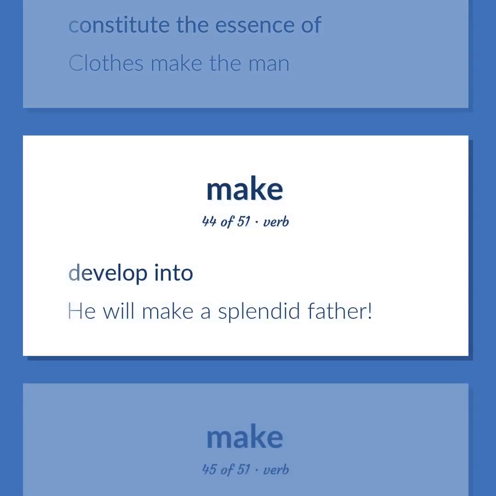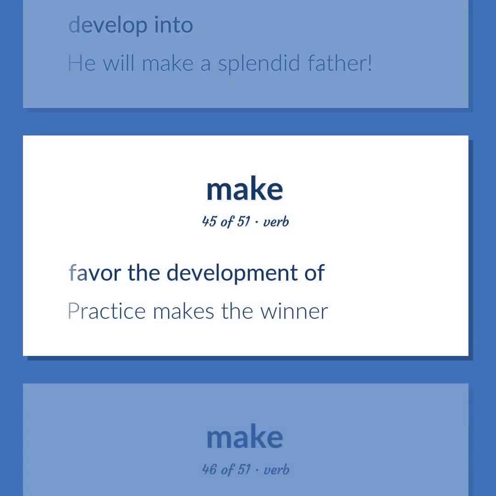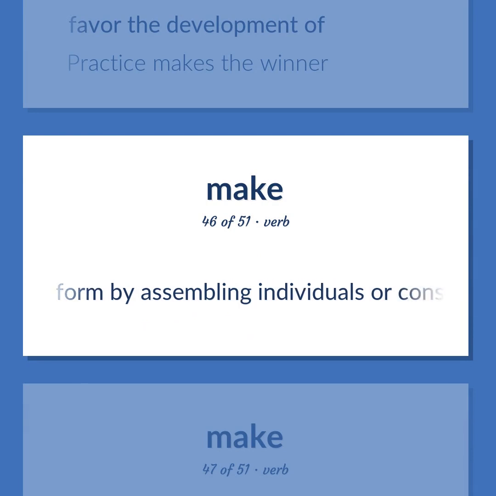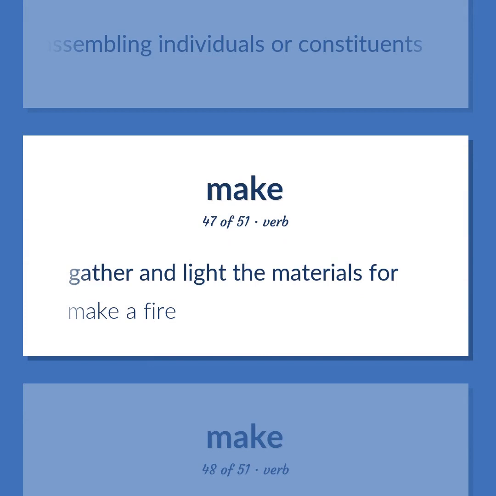Develop into. He will make a splendid father. Favor the development of. Practice makes the winner. Form by assembling individuals or constituents. Gather and light the materials for. Make a fire.